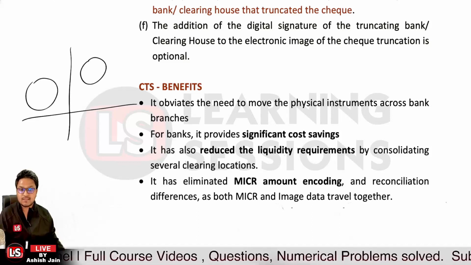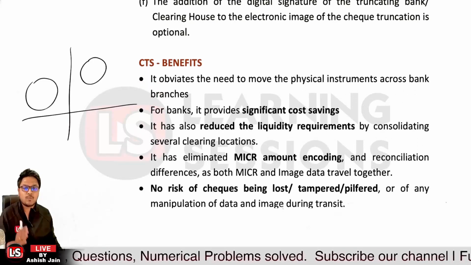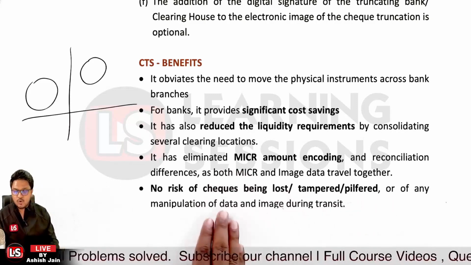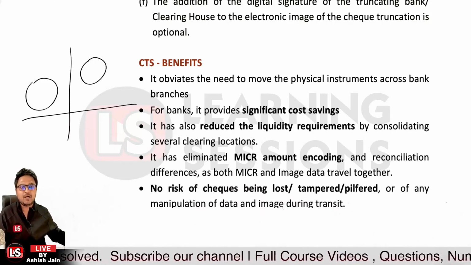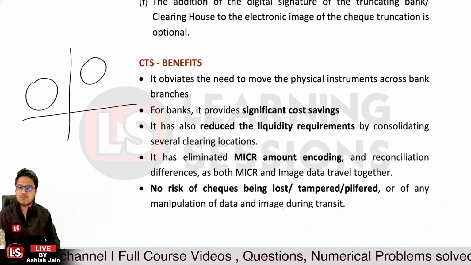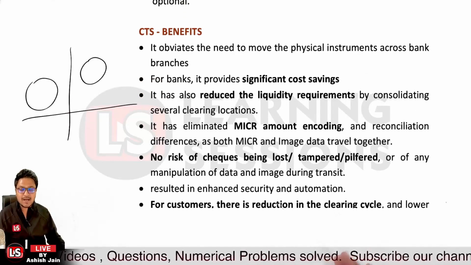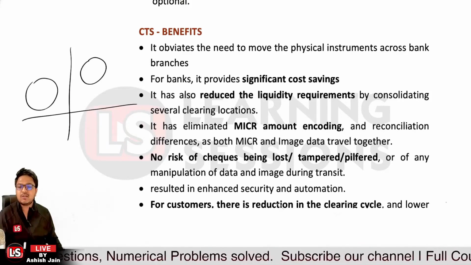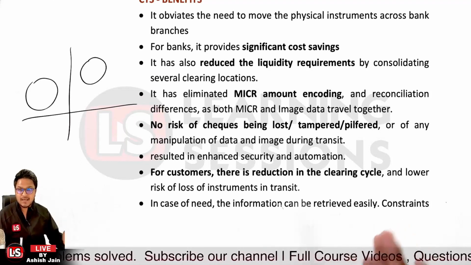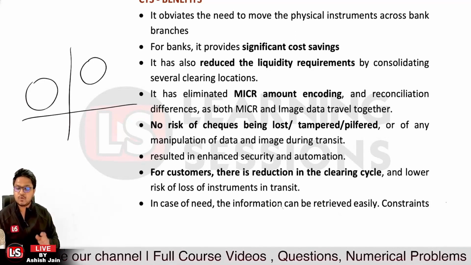There were resolution differences between the micro and the image data travel, and those differences have now been reduced. Further, there is no risk because there is no physical movement of the check, so the check cannot be lost, tampered with or pilfered, and the data cannot be manipulated, because the physical check is not there during transit. It has enhanced security and the automation system. From the customer point of view, there is a reduction in the clearing cycle, and it has lowered the risk, because the instrument cannot be tampered with or lost in transit from the collecting bank to the clearing house.